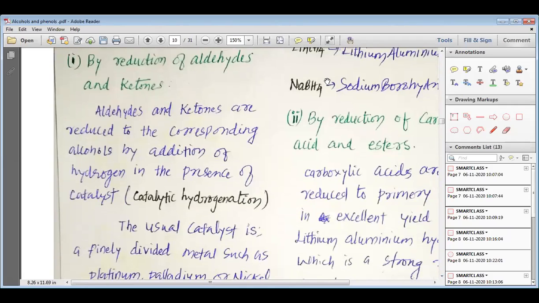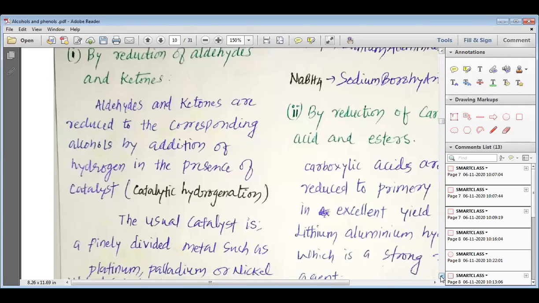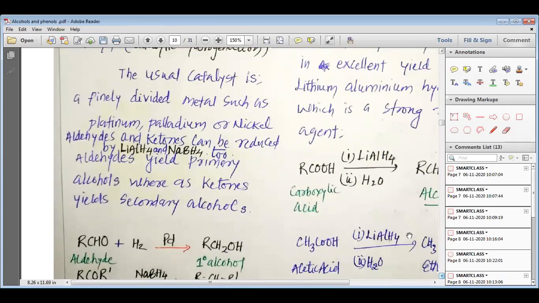Reduction of aldehydes and ketones. We can get alcohols by the reduction of aldehydes and ketones. Aldehydes and ketones are reduced to the corresponding alcohols by addition of hydrogen in the presence of a catalyst. This is also known as catalytic hydrogenation. The usual catalyst is a finely divided metal such as platinum, palladium or nickel.